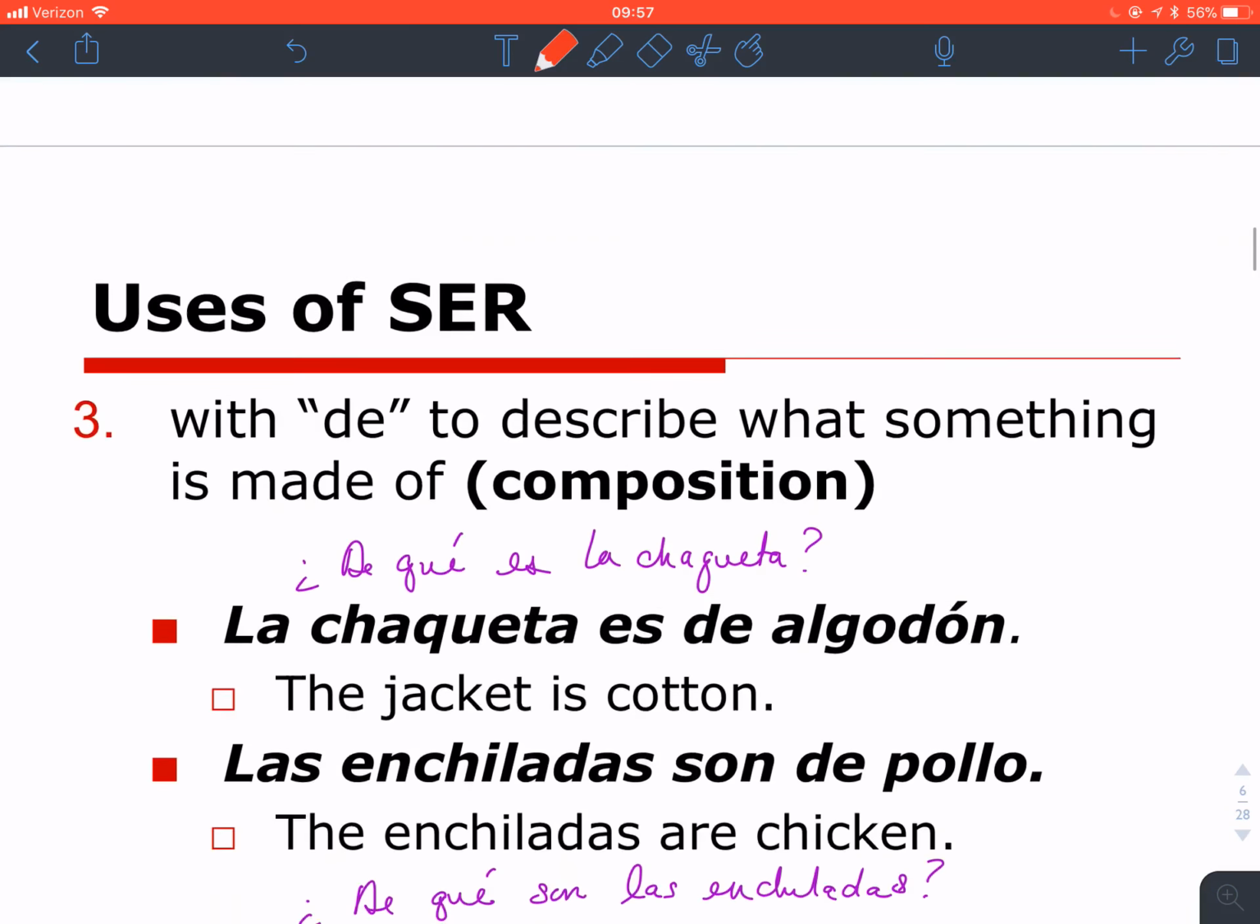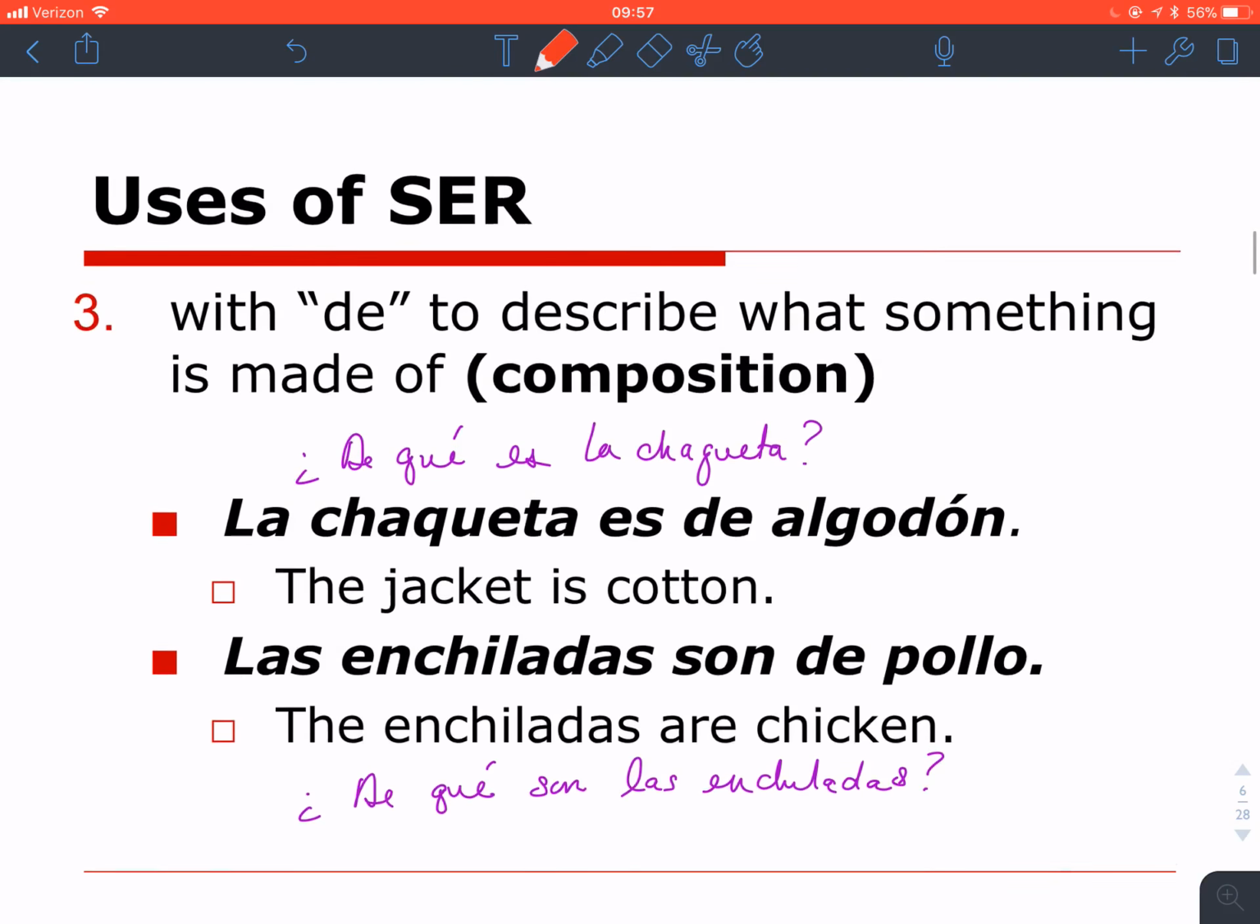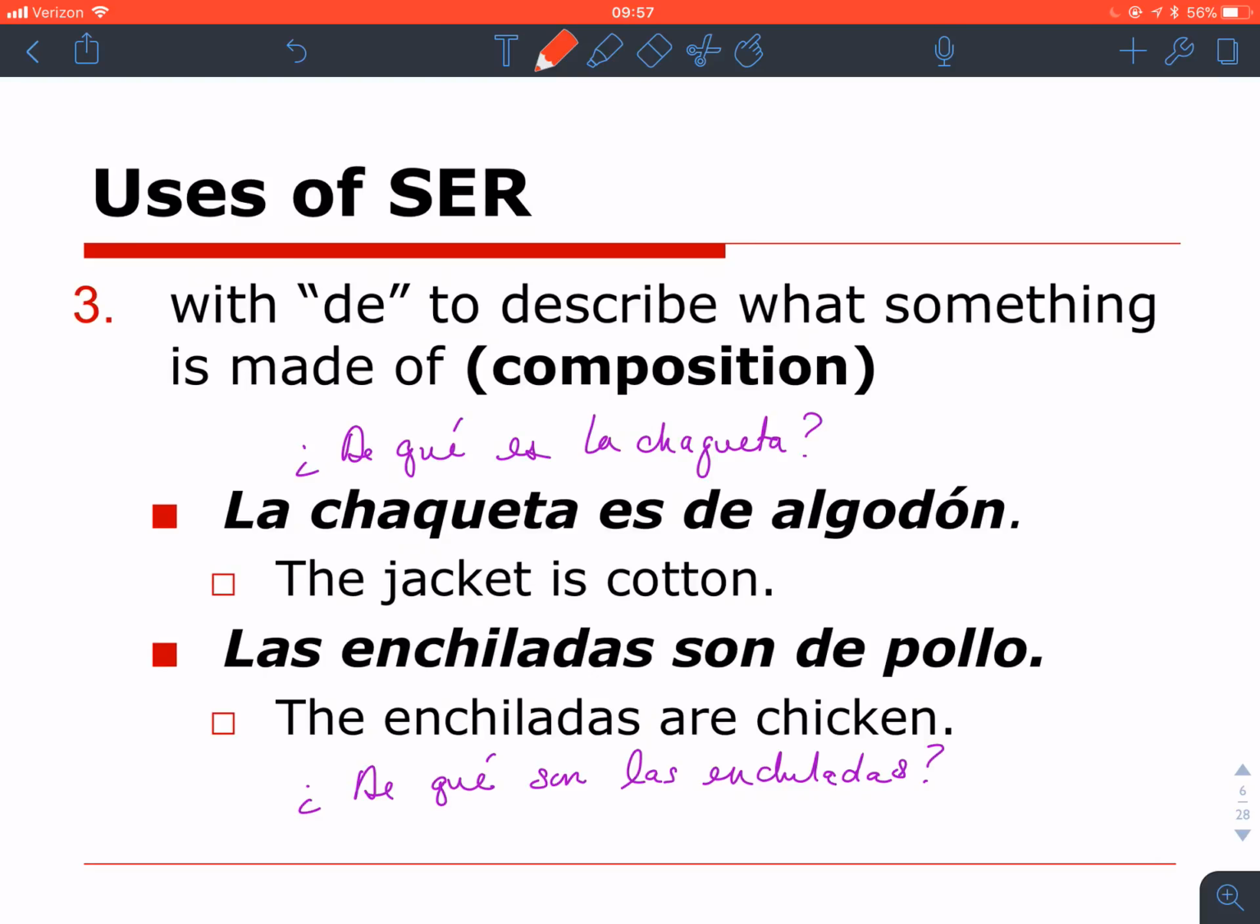We also use ser with de to describe the composition of something. ¿De qué es la chaqueta? La chaqueta es de algodón. Here is the de. Here is the de. ¿Qué is answered by algodón, which in this case means cotton. And la chaqueta is a subject.